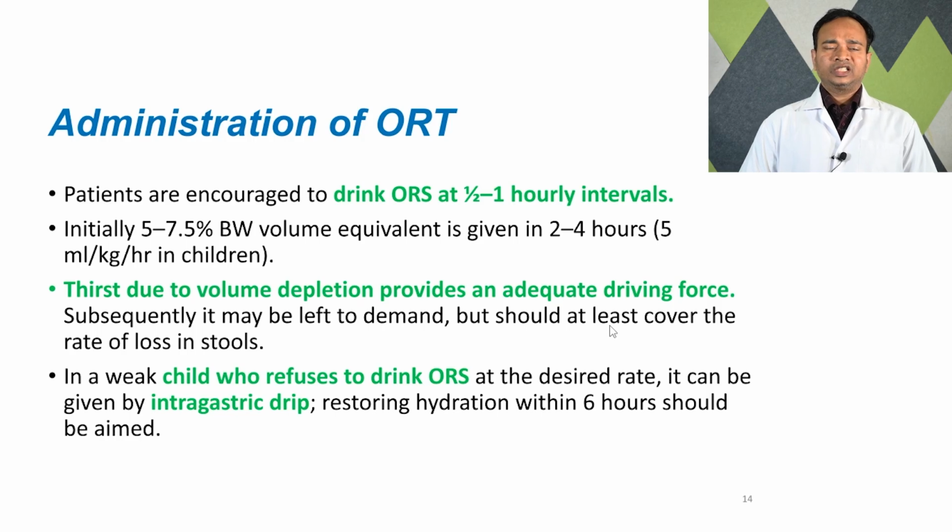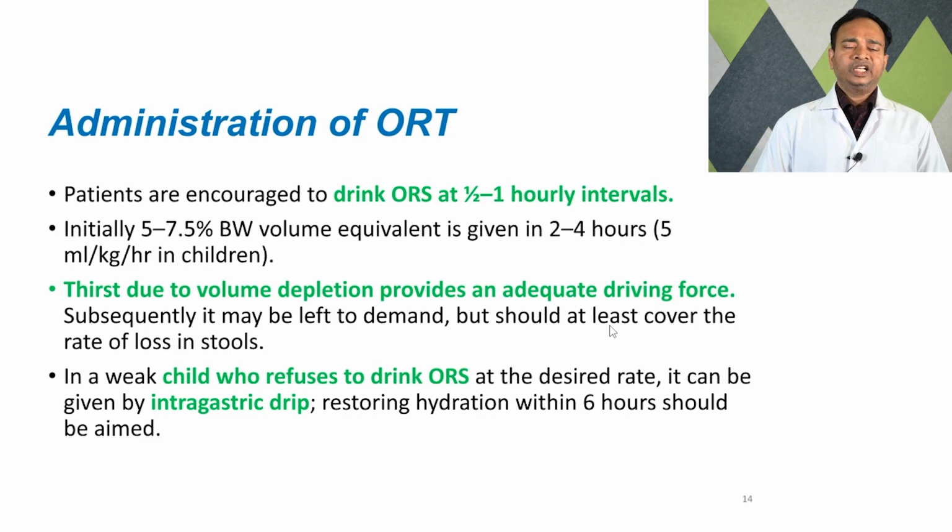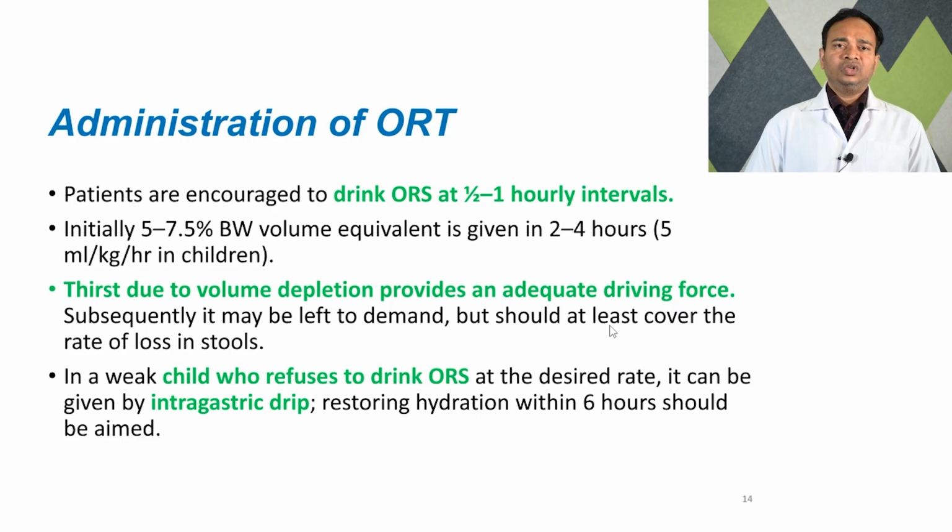So if the patient gets thirsty, he may be given ORS as and when required. Subsequently, it may be left to demand, but should at least cover the rate of loss in stools. In a weak child who refuses to drink ORS at the desired rate, it can be given by intragastric drip. Restoring hydration should be the aim. So if the child is severely dehydrated and refuses to take oral rehydration therapy, then we can insert an intragastric tube, and through that tube we can do ORS feeding.